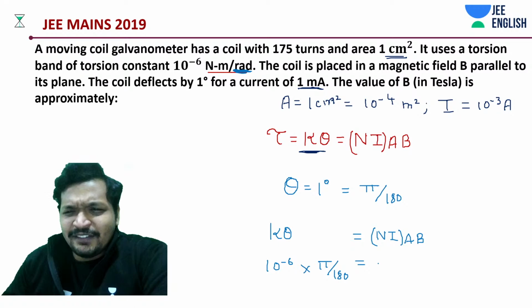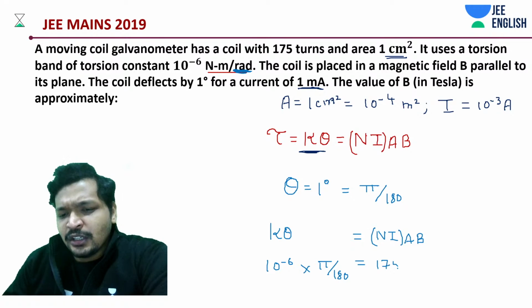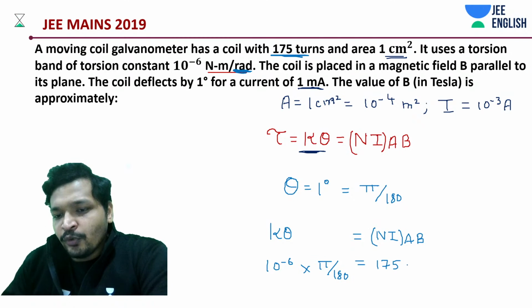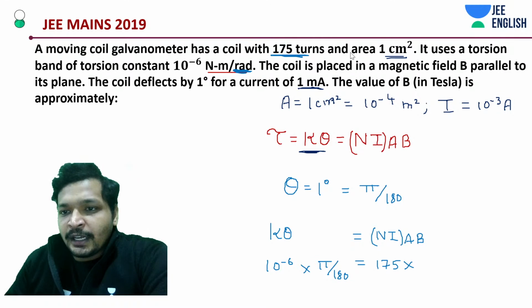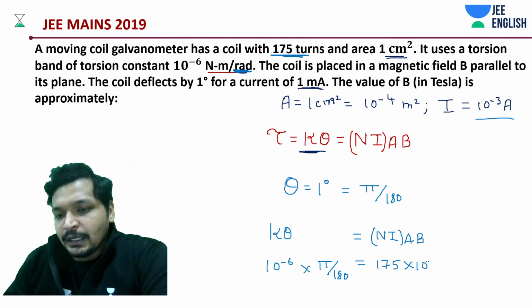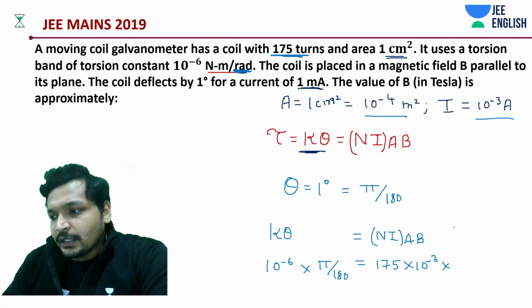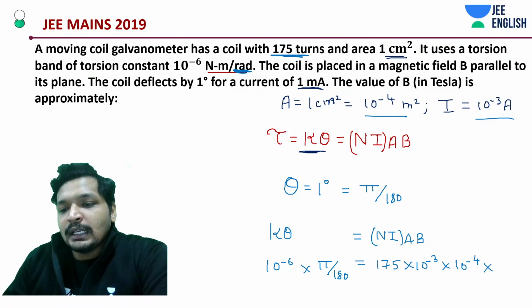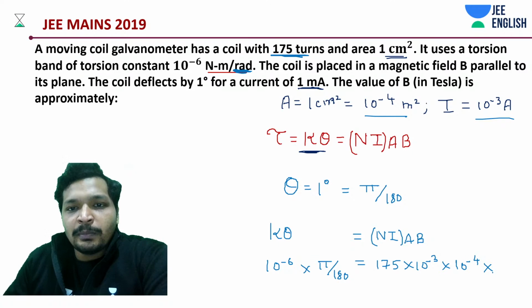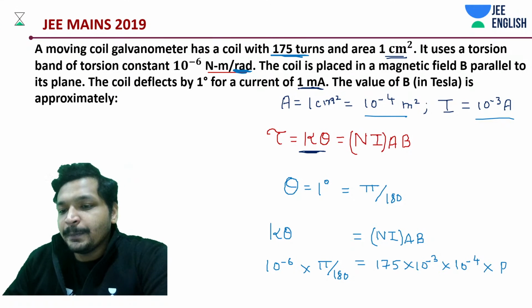Very important thing. N is how much? 175 turns, so 175 times more current would appear. What is the value of current? Current is 10 to the power minus 3 ampere. And the area is 10 to the power minus 4 meter square. It's quite an easy problem, and we need to find B.